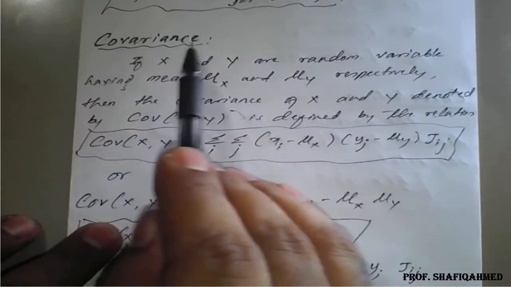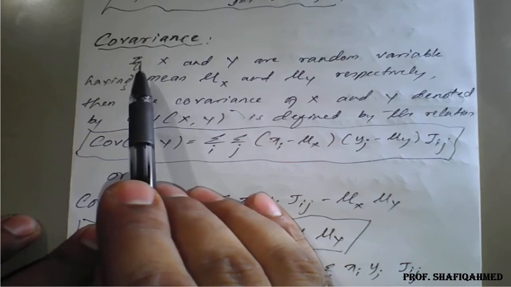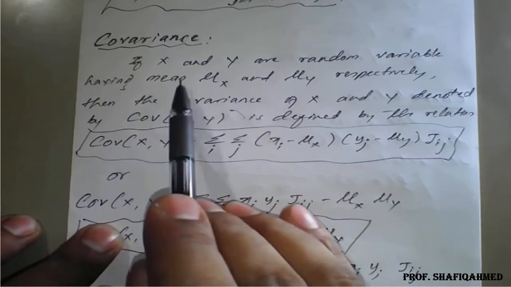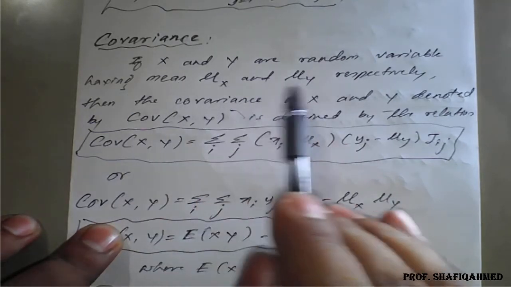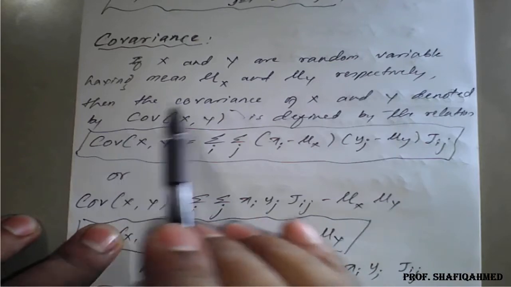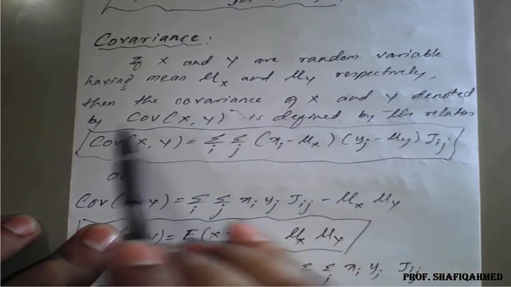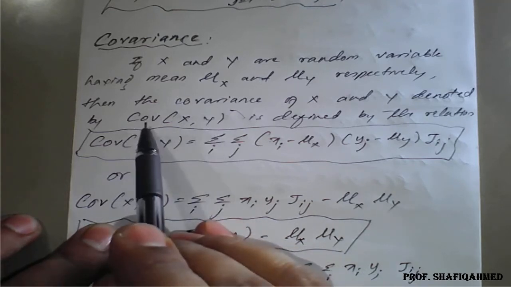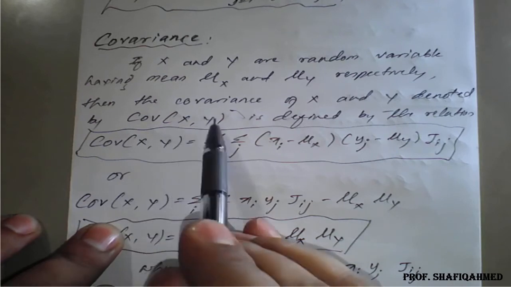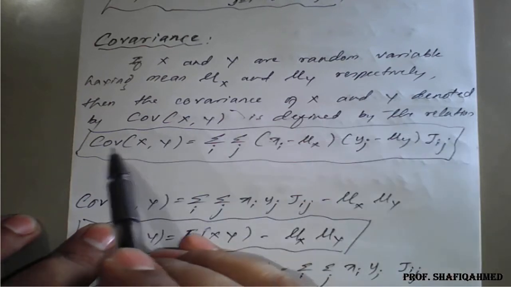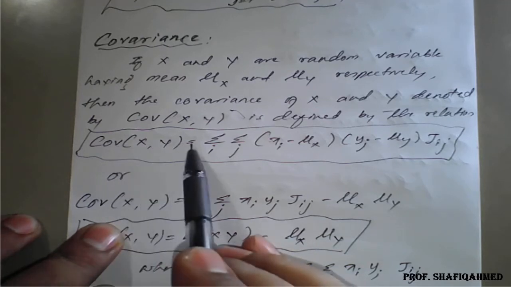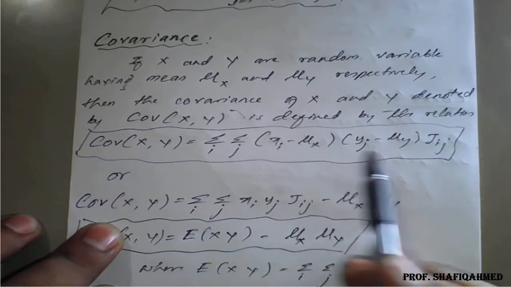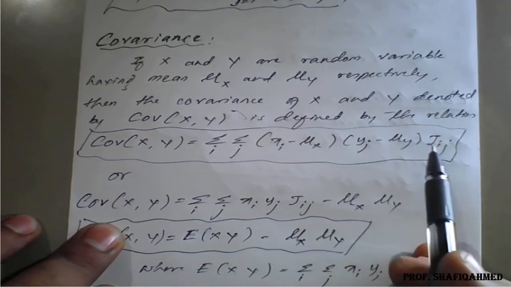Similarly, we will now see what the covariance is. Covariance is given as follows: if capital X and capital Y are random variables having means mu of X and mu of Y respectively, then the covariance of X and Y is denoted by COV of capital XY. In short, covariance is written as COV of XY, and is defined by the relation COV of XY is equal to the summation over i, summation over j, of xi minus mu X into yj minus mu Y into f of ij.